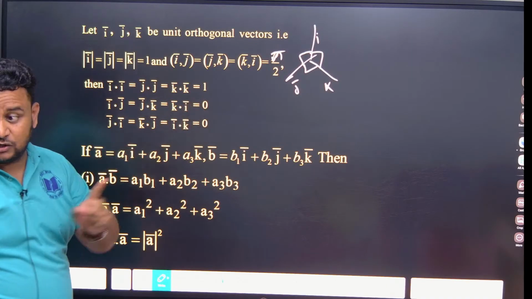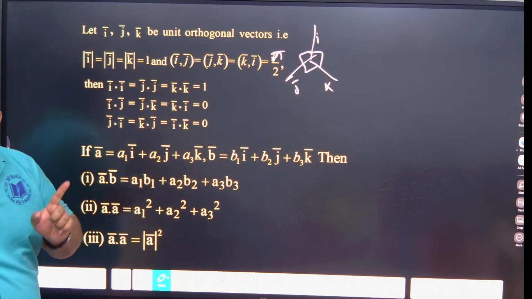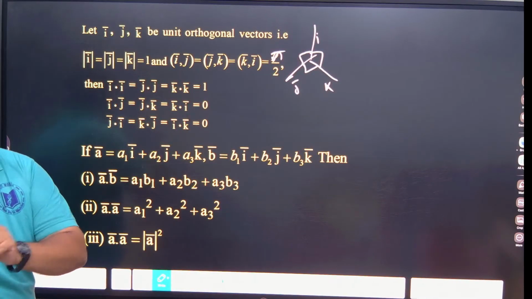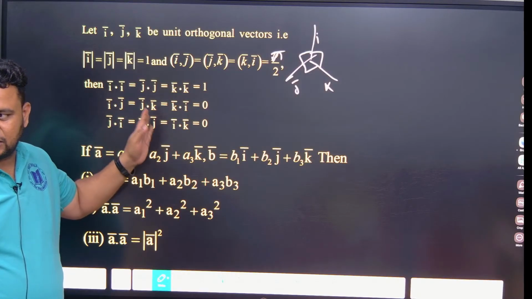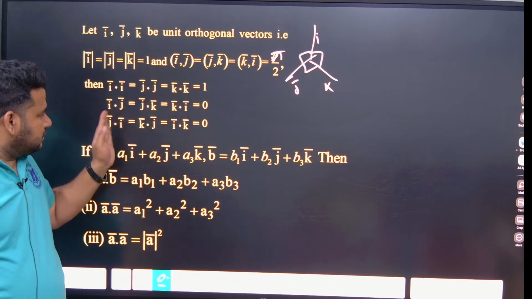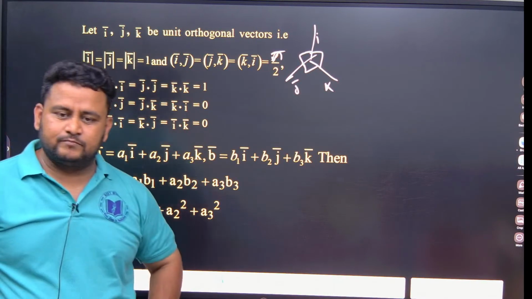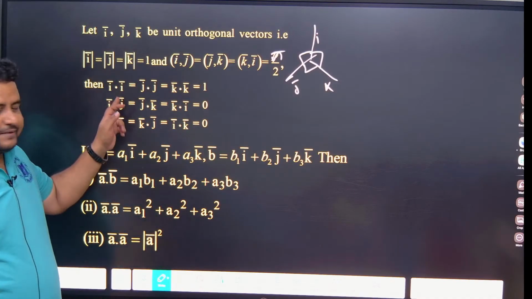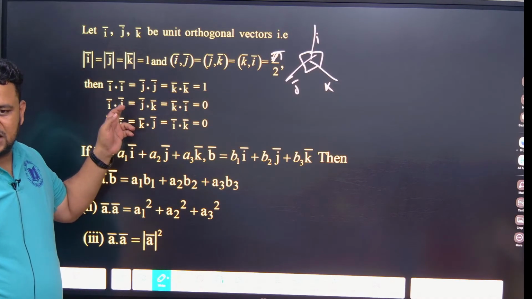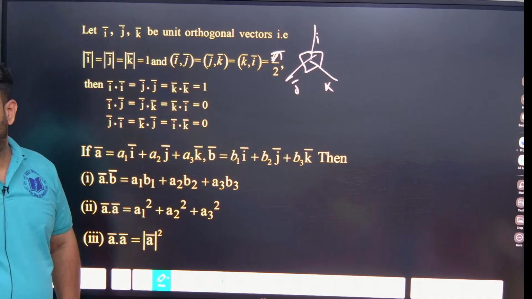And also i dot i, j dot j, k dot k will be equal to 1. When it is cross, it is 0. See, i cross i will be equal to 0. i dot i will be equal to 1. The dot product of the same thing, that is i dot i, j dot j, k dot k, will be equal to 1. But i dot j is perpendicular, because cos 90 is 0. Here i dot i means they are parallel. Parallel means the angle will be 0. Cos 0 is 1.